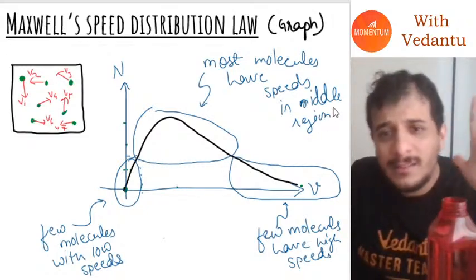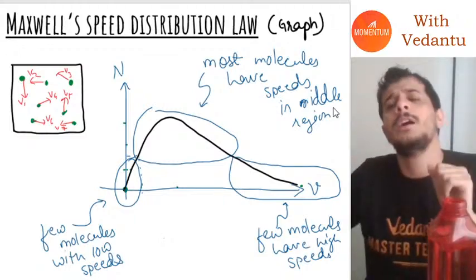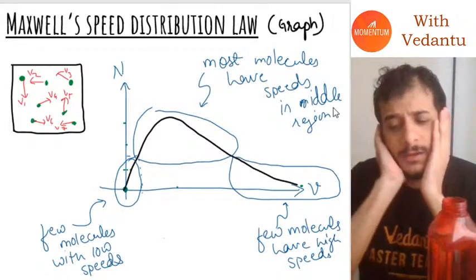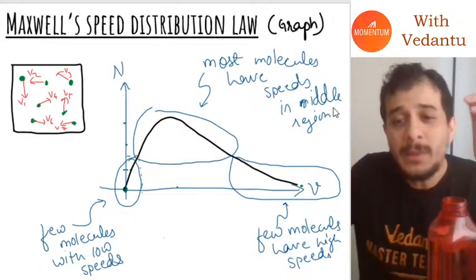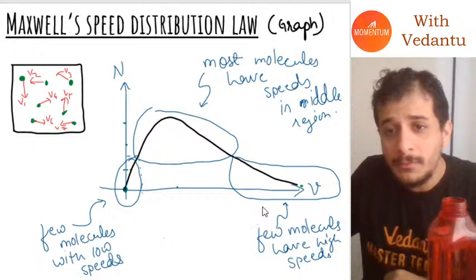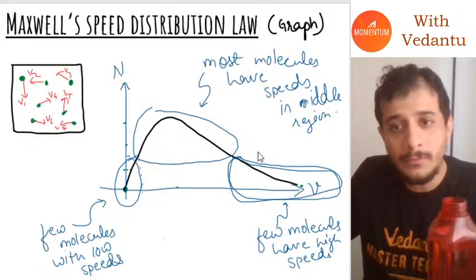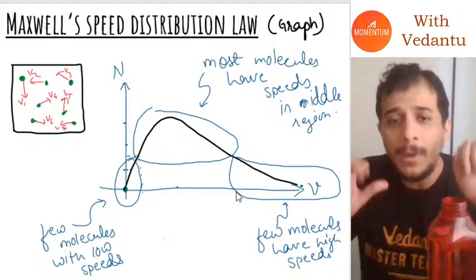This graph essentially represents a lot of things in your normal life as well. If you look at the entire population of your class, there will be very few students who always score very high marks. We call them Maggu students.